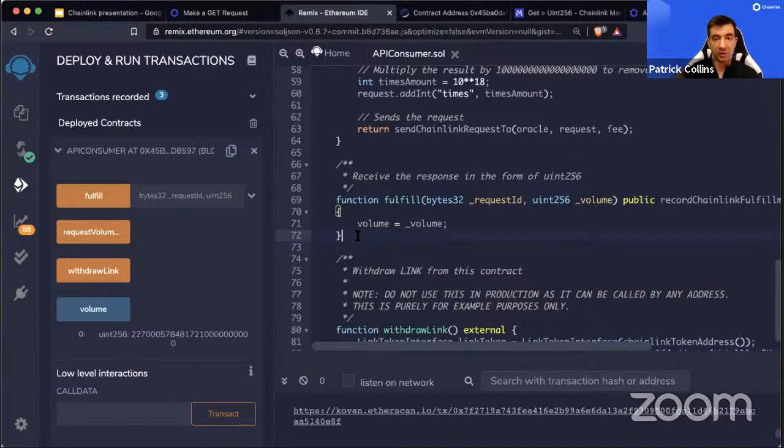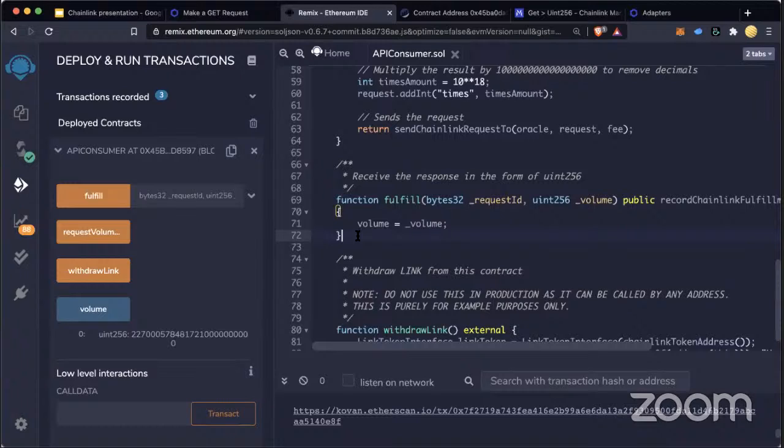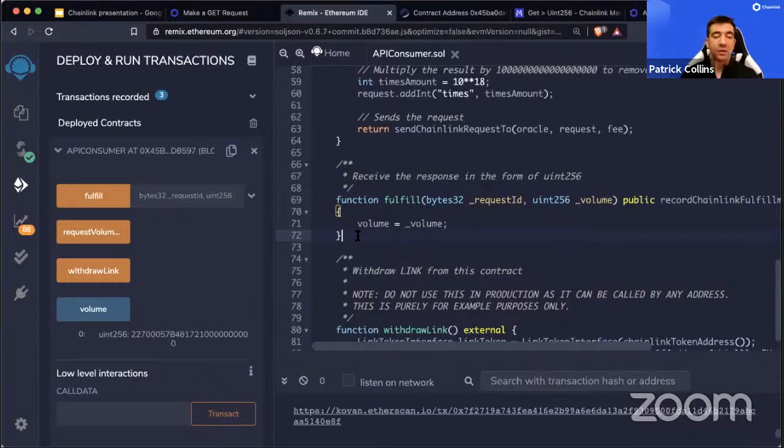Because it knows that you need ETH gas to do all the Ethereum stuff, but you need Link gas to do all the Chainlink stuff. So you're paying the Oracle Link. So you are paying gas fees in Link, but you're not paying for the transaction computation in Link, if that makes sense. So basically we are paying for accessing the API, right? That's what the link is for. Yeah, so it's a combination of things.